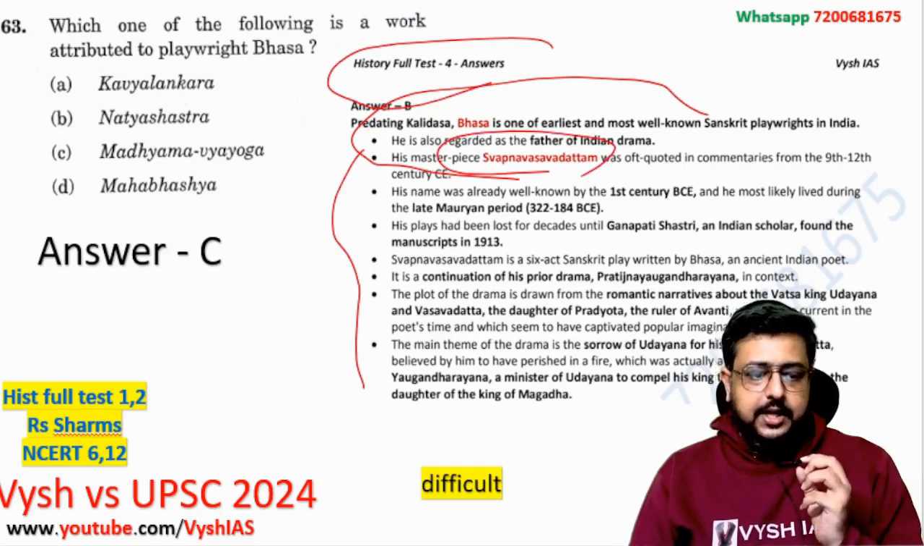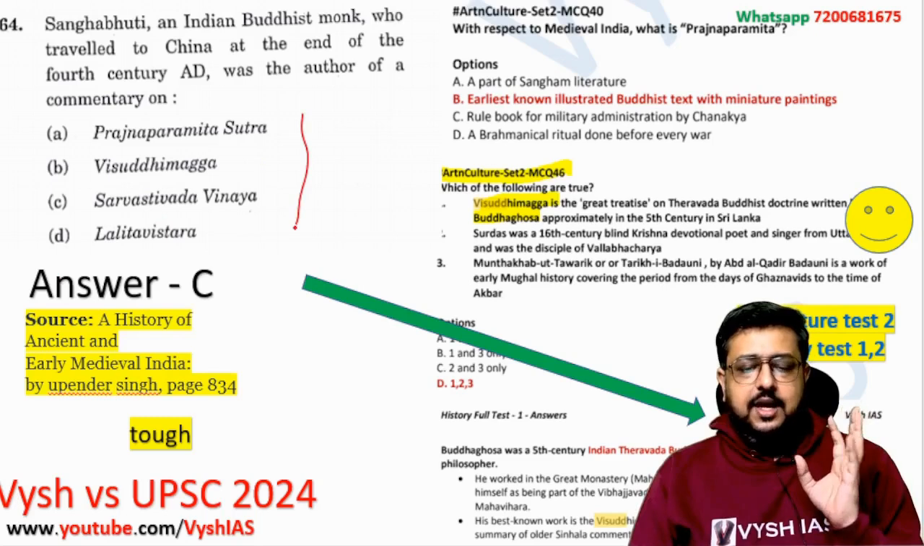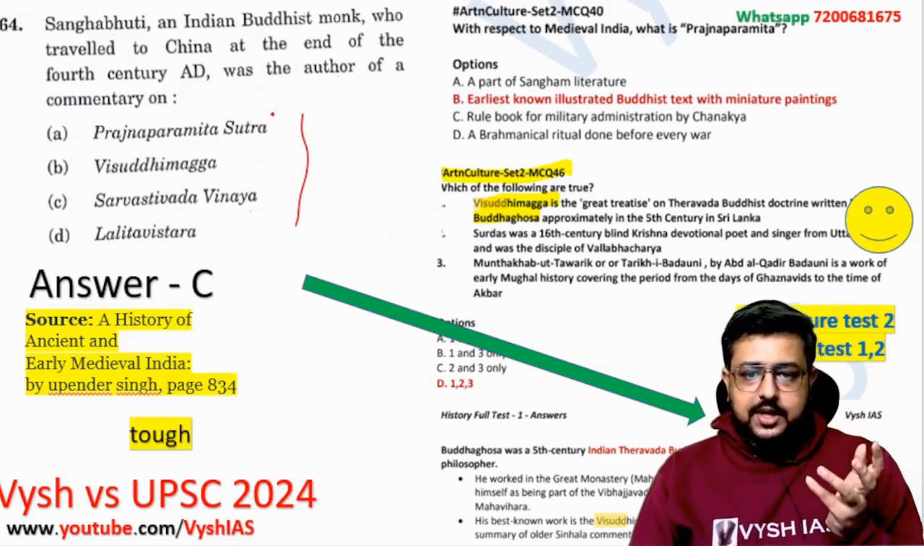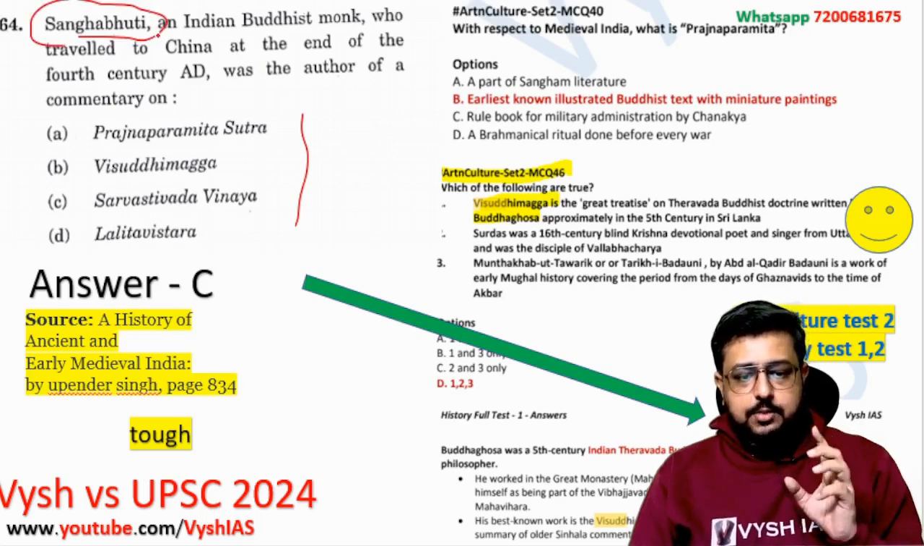Now going to the next question, again a similar, very difficult question, with 4 names which you can't even pronounce. They are given with some sutra, some Dirghagama, Vinaya, Vistara and all. We learned this, we teach you the basics of this, but it is not possible to study every book. And here we also see Sanghabhuti, who again is not mentioned in any of your standard textbooks. Sanghabhuti is again in Upinder Singh, page number 834.